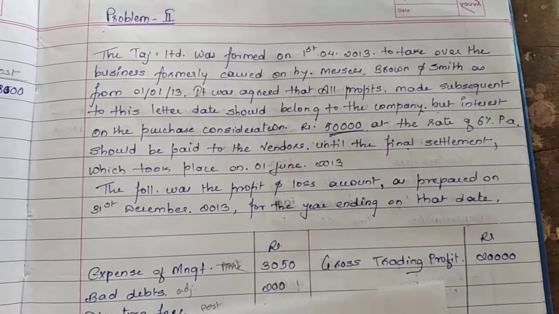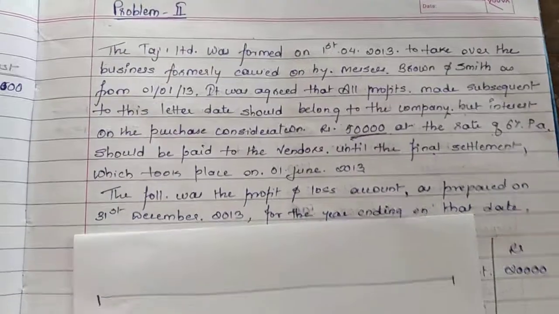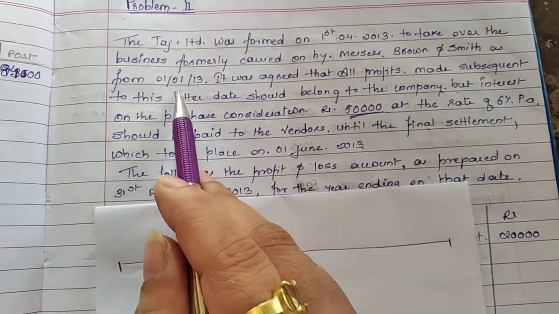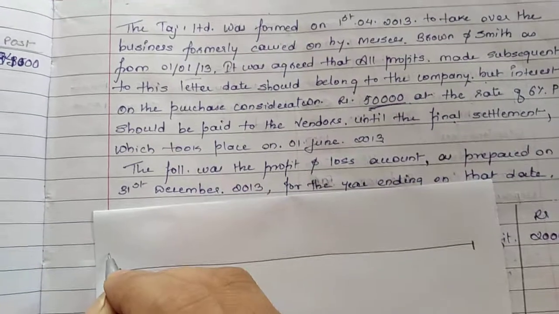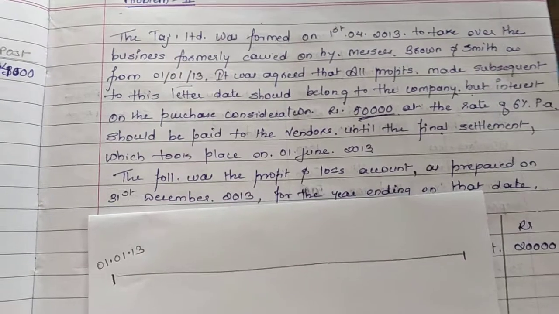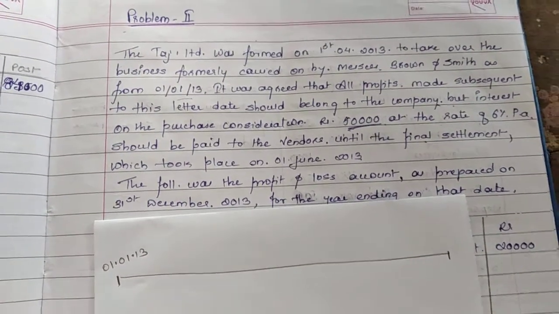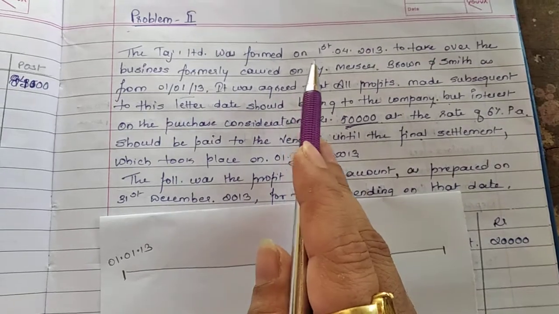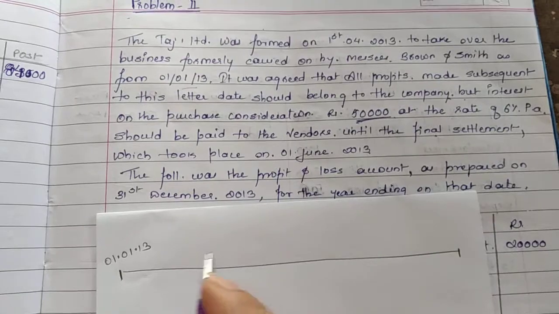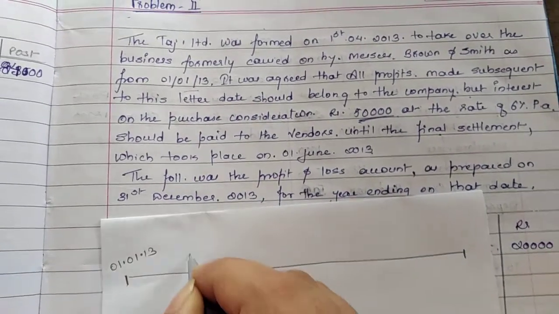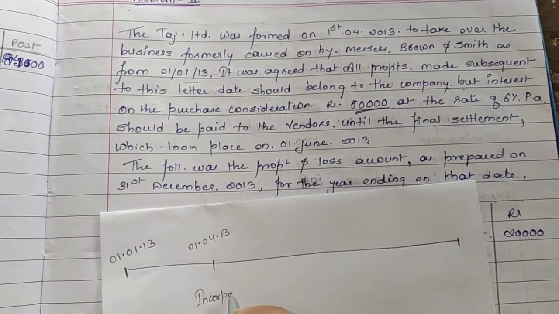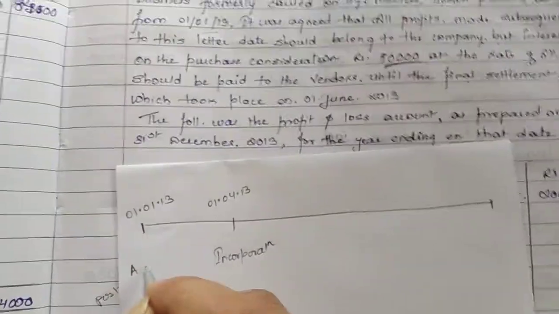Okay, so let us try to understand what is exactly happening in this particular problem. Here they are saying that to take over the business on 1st of January 2013. So the date of acquisition is 01/01/13. This is the date on which the business has been acquired. Now the business is formed on 1/4/2013. Business is formed means on this date they got the letter of incorporation. So I write here 1/4/13 incorporation date. Here I write acquisition.